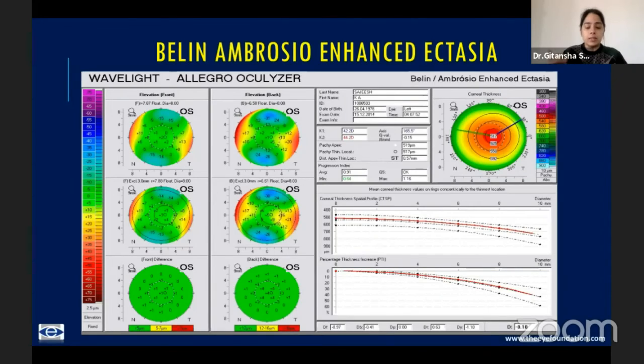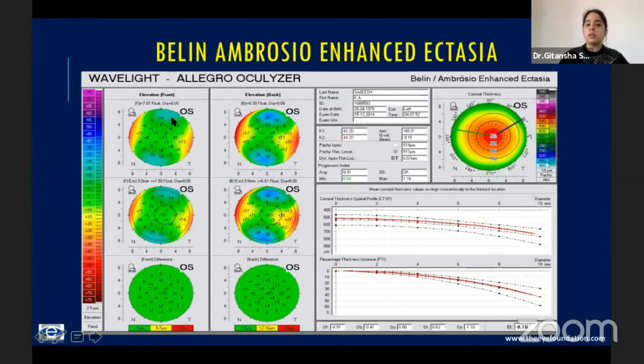So it's like taking the sea level. You imagine the sea, you imagine a mountain, and you imagine a pit. The best fit sphere, for example, if it's a sea, anything lower than that, or the pit, will show as a depression, and anything higher than that, like a mountain, will show as an elevation. So now you have a BFS of whatever value on the cornea. All points steeper than that will be an elevation, and all points which are not steeper than that will be depressions. So we need to look for steeper points because that's what happens in keratoconus or ectasias. The cornea undergoes a steepening, right?